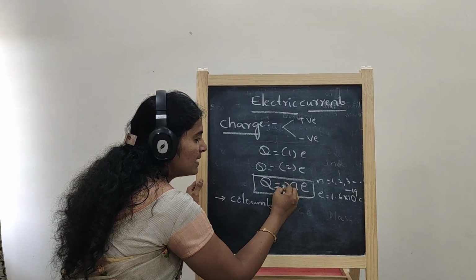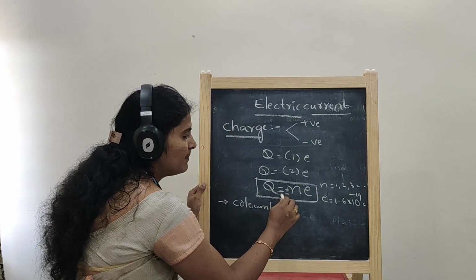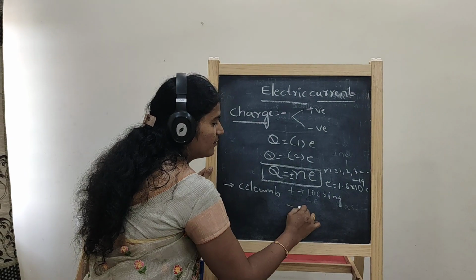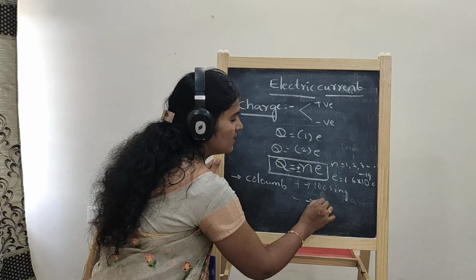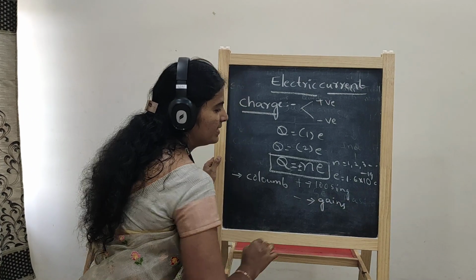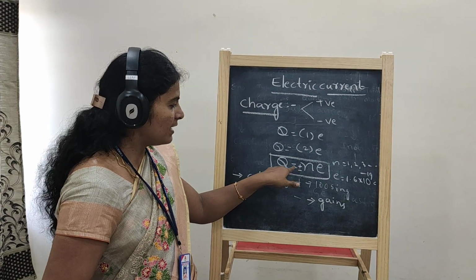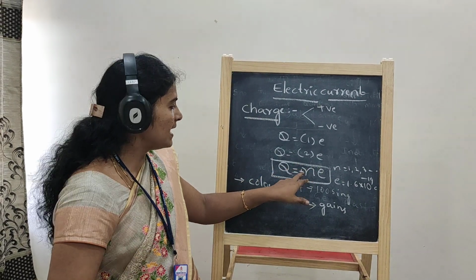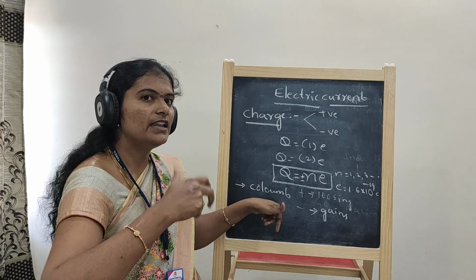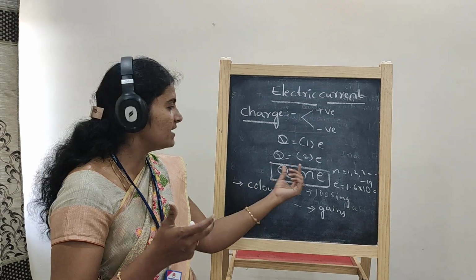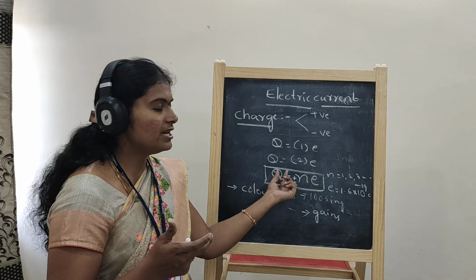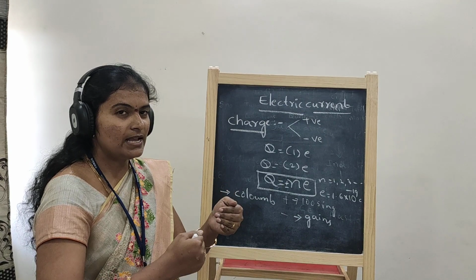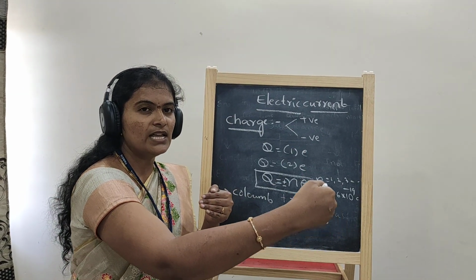That's why here we are writing plus or minus, where plus stands for losing of the electrons, minus stands for accepting or gaining the electrons. If we write plus Ne, it represents losing the electrons. If we write minus, that represents gaining the electrons. Whatever it is, the magnitude, the value of this Ne remains the same. Means how much charge is lost by the body A, the same charge will be gained by the body B.